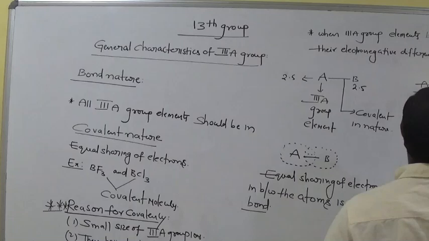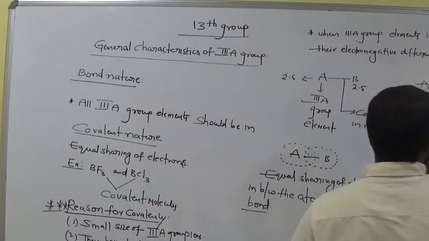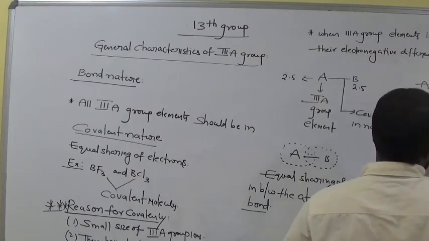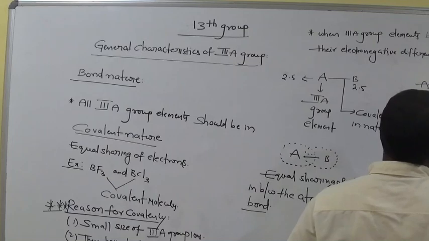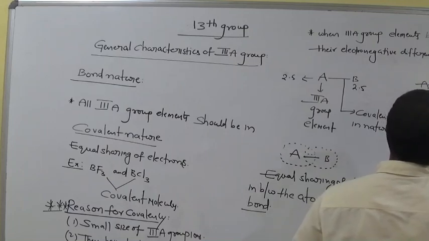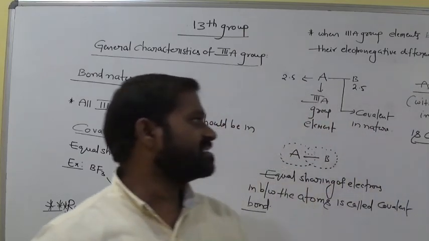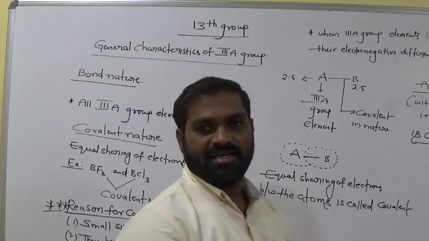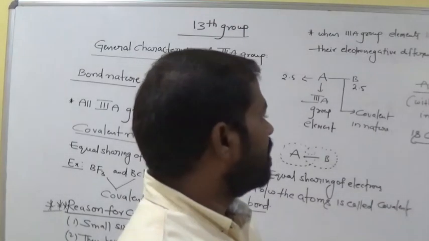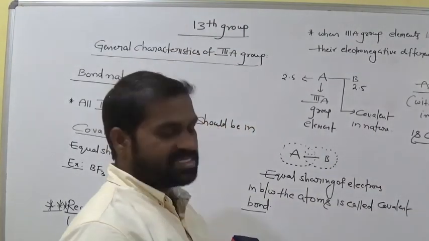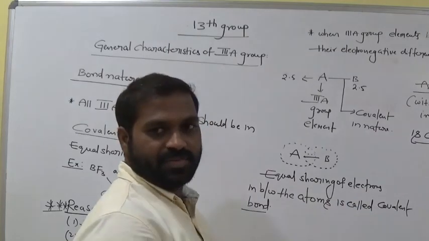So anhydrous AlCl3 and GaCl3 are covalent in nature. So what are the bonds present in anhydrous AlCl3 and GaCl3? Clearly it is covalent bond.